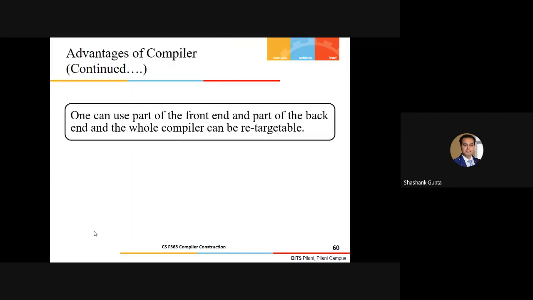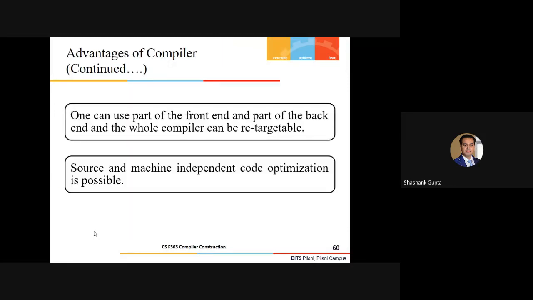Fine. Same thing which I was saying again and again: source and machine independent code optimization is also possible, which we have already highlighted earlier. It is quite possible that I could do the source code optimization independent of the machine specification. And it is also possible that I could do only the machine specific code optimization.